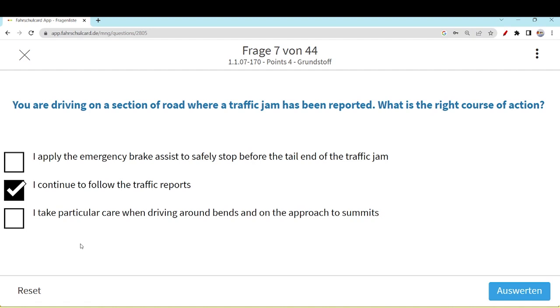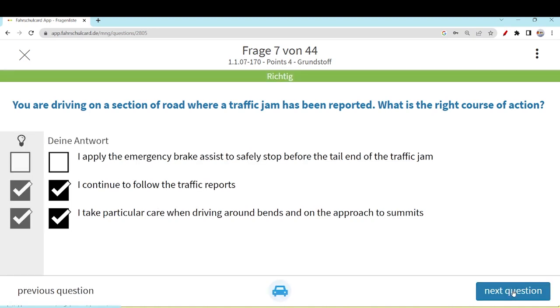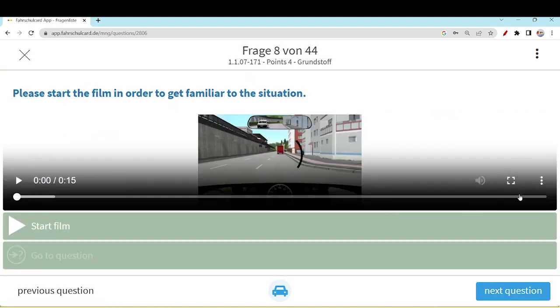I take particular care when driving around bends and on the approach to the summit. So whenever you are going to reach the summit or the bends, you need to be very careful, because in the case of a traffic jam, maybe the road scenario is not clear, and you cannot see how the cars are moving on the roadway. So you need to be very careful around the bends, and whenever you are approaching dead points or junctions or the summits. So these two options are correct. Applying the emergency brake was never an option.